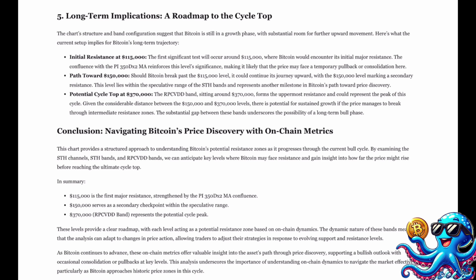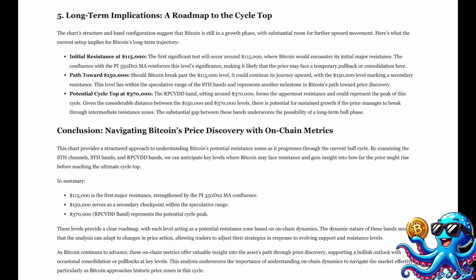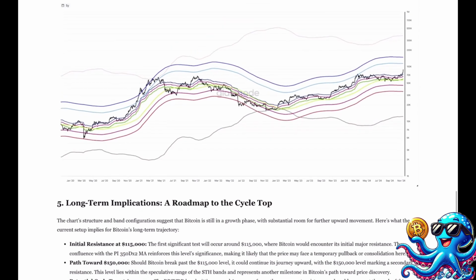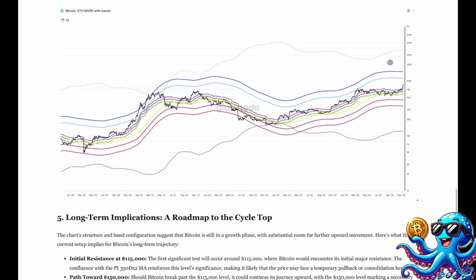5. Long-term implications. A roadmap to the cycle top. The chart structure and band configuration suggest that Bitcoin is still in a growth phase, with substantial room for further upward movement. Here's what the current setup implies for Bitcoin's long-term trajectory. Initial resistance at $115,000. The first significant test will occur around $115,000, where Bitcoin would encounter its initial major resistance. The confluence with the PI 350DX2 may reinforce this level's significance, making it likely that the price may face a temporary pullback or consolidation here.